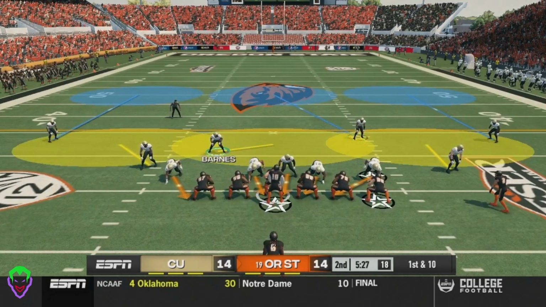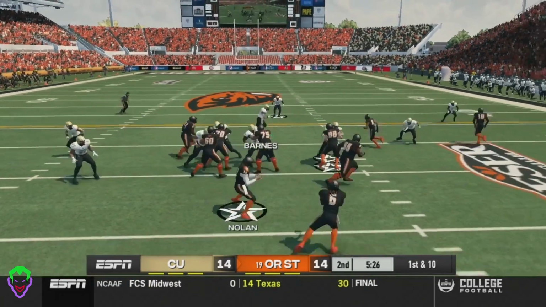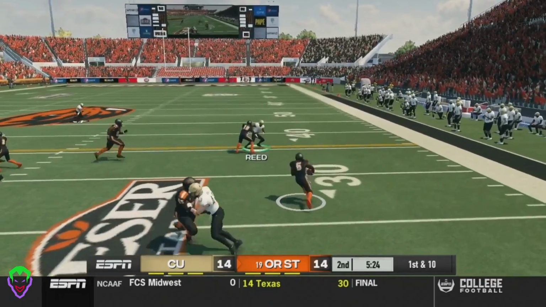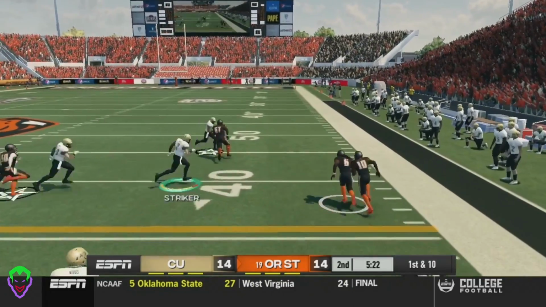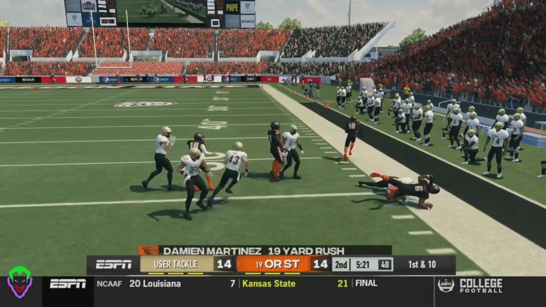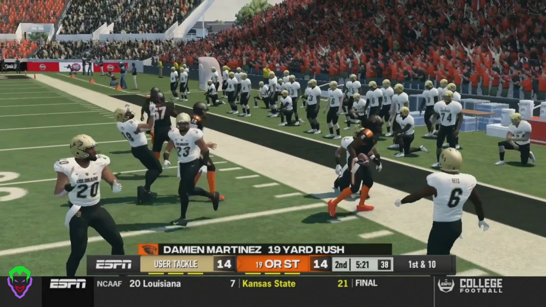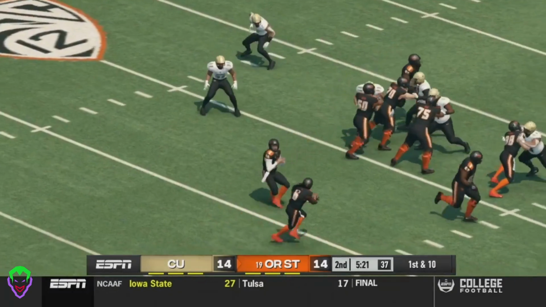All right, 1st and 10 here for Oregon State. A toss out wide to Martinez. Martinez has space to go. Shakes off a tackler, gets a block, and gets a good 19-yard rush down to about the 45-yard line.